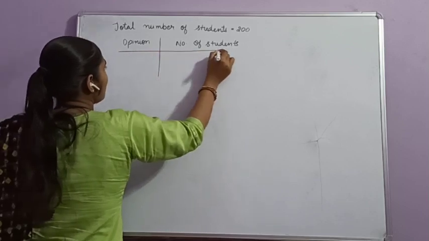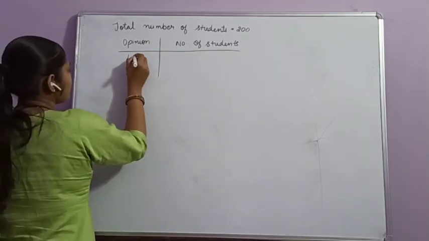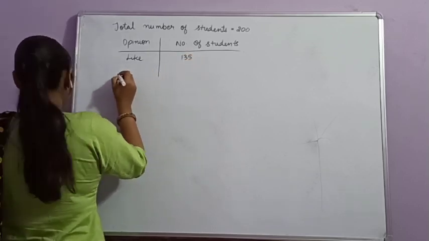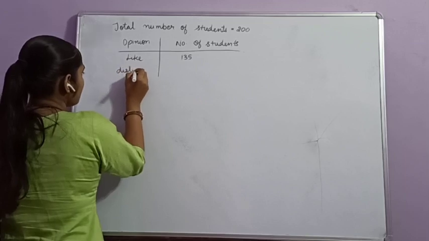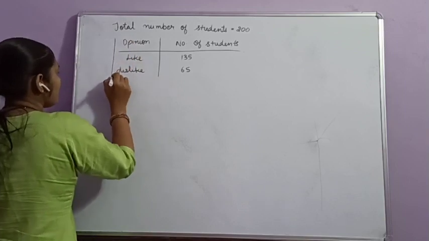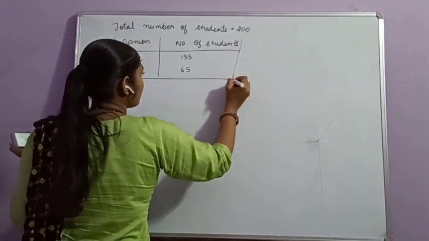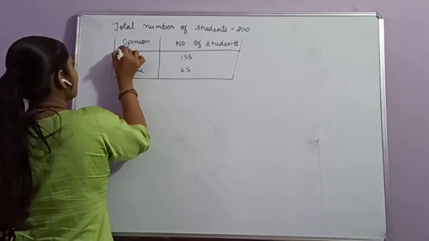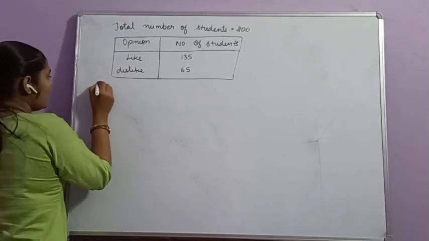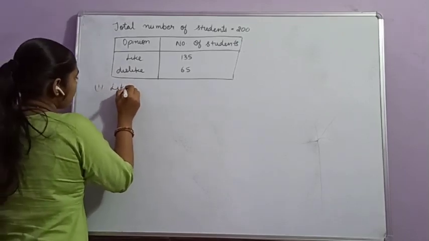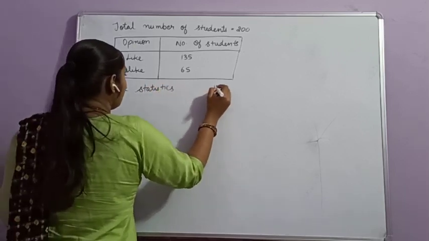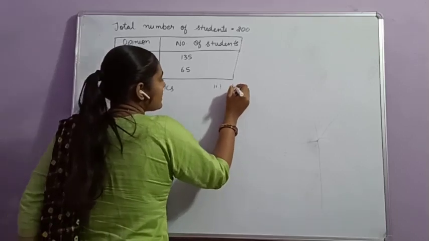The students who like statistics are 135, and who dislike statistics are 65. We have to find out the probability. First part, the students who like statistics, and the second one, who don't like statistics.